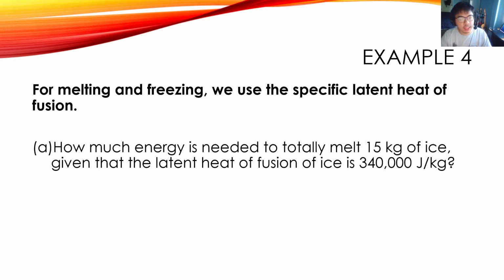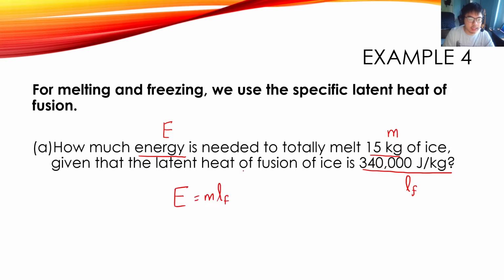For melting and freezing, we use the specific latent heat of fusion. So in example 4a, how much energy is needed to totally melt 15 kilograms of ice, given that the latent heat of fusion of ice is 340,000 joules per kilogram? This is the latent heat of fusion of ice. And this is the mass m. And we want to find the energy needed to melt ice. What's the formula again? Formula is E is equal to mL. And in this case, it's the fusion. m is 15. The specific latent heat of fusion for ice is this one.